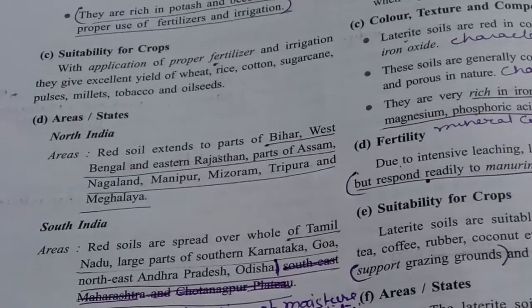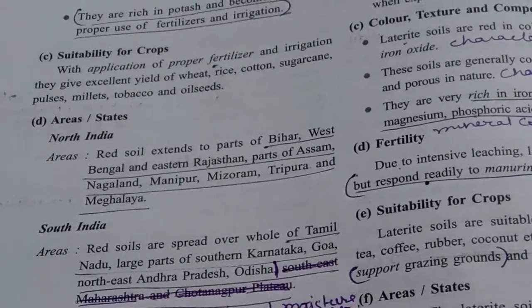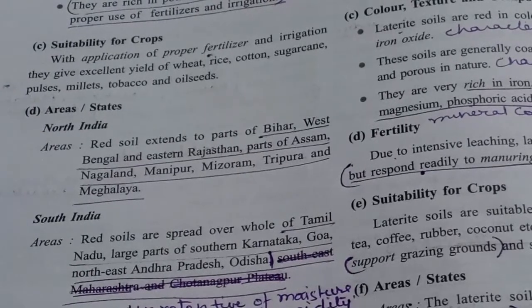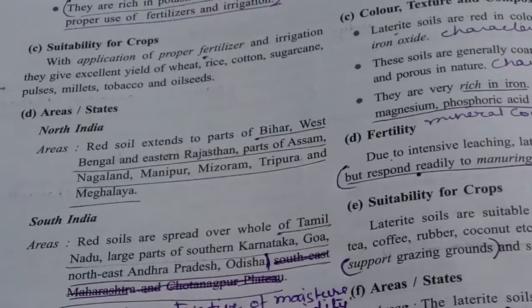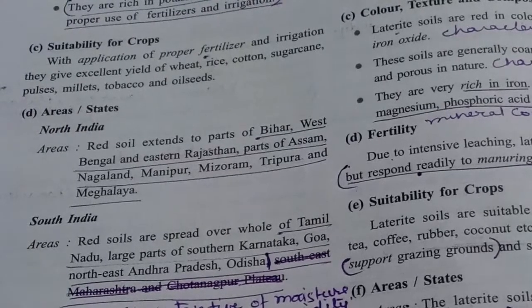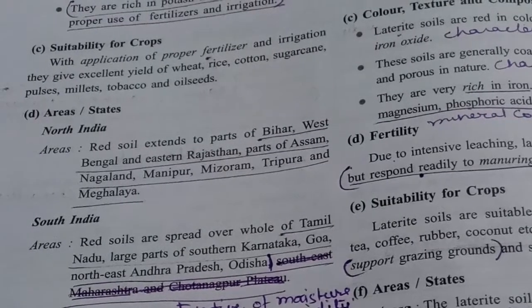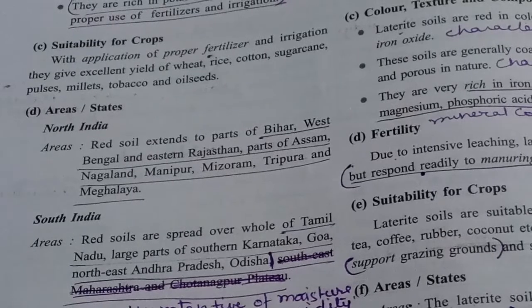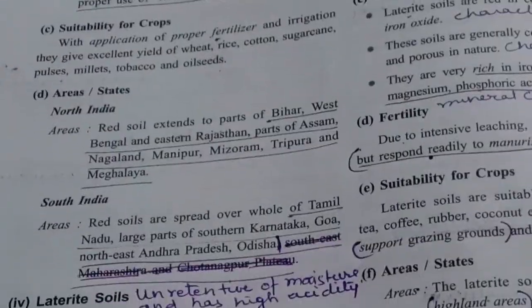Now the areas, it is found in parts of Bihar. So please underline parts of Bihar, West Bengal, eastern Rajasthan, parts of Assam, Nagaland, Manipur, Mizoram, Tripura and Meghalaya. So wherever parts or eastern, western, northern, southern is written before the states, please do mention it, otherwise you'll get 0. No marks will be allotted.